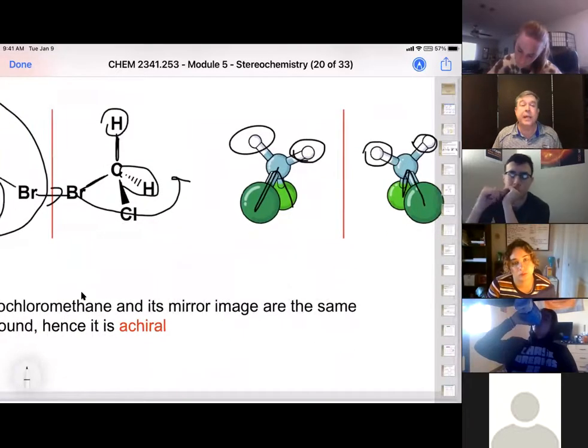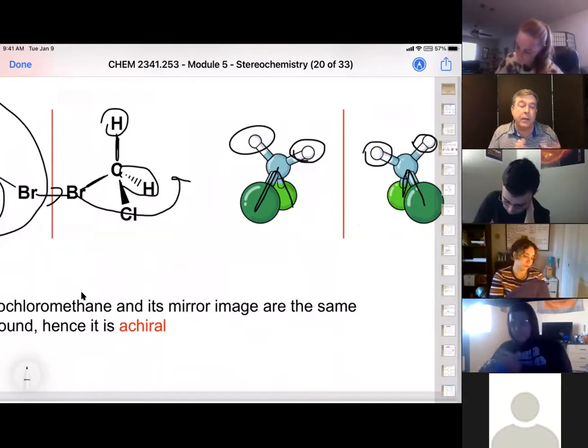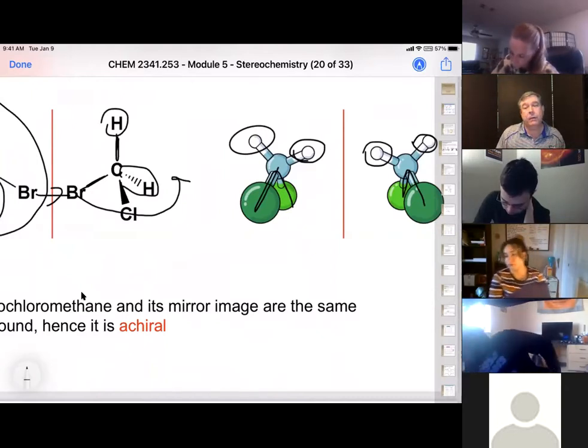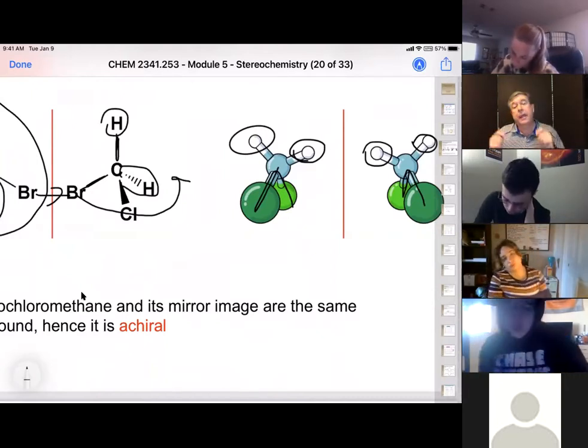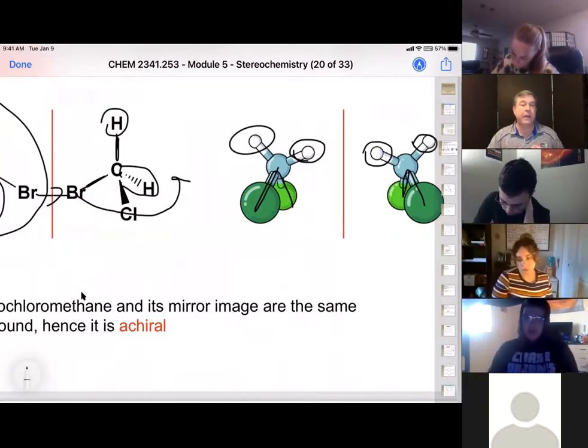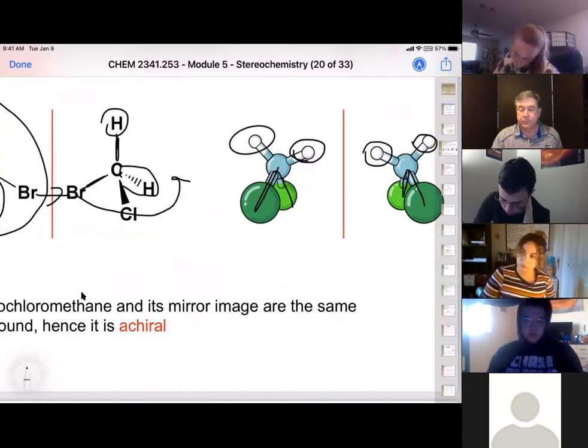That's A-C-H-I-R-A-L, okay? So occasionally, if you're talking too fast, you'll say, hey, this is a chiral carbon, or this is an achiral carbon. So be careful how you say it. Sometimes I'll say a non-chiral carbon just to make sure it's clear.